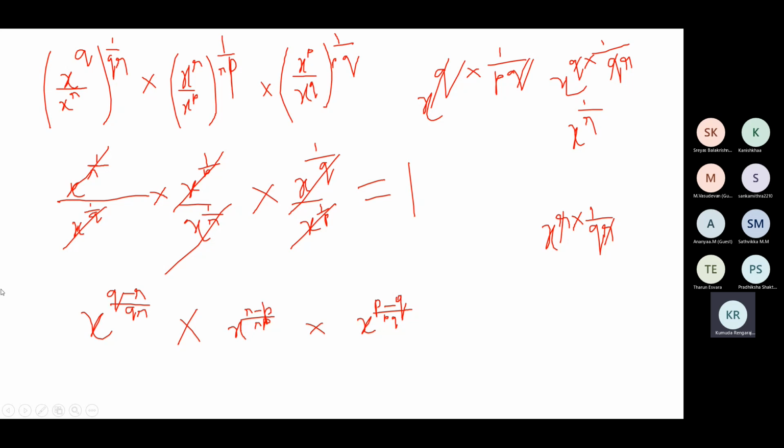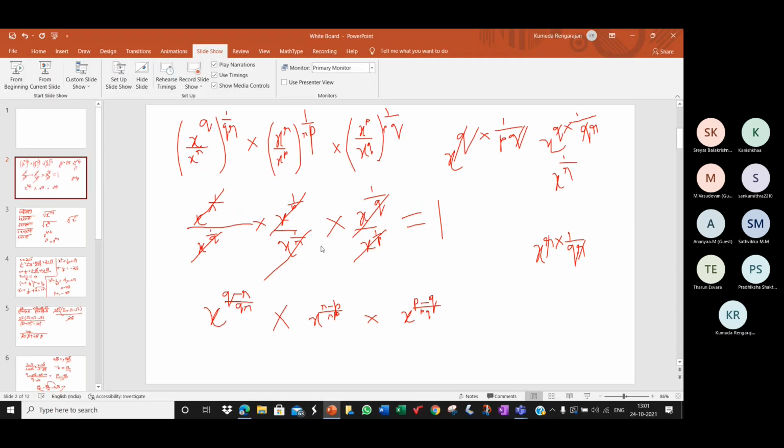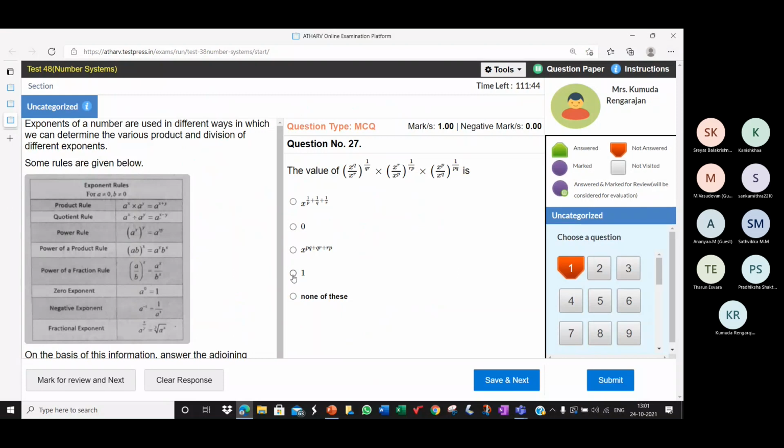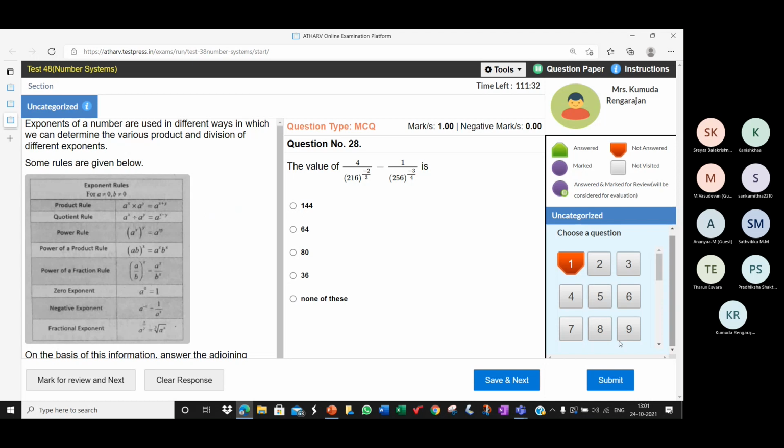The LCM of these denominators QR, RP and PQ is PQR. Yes, please find the next question.